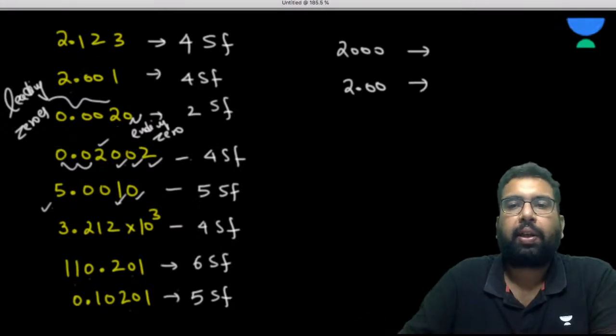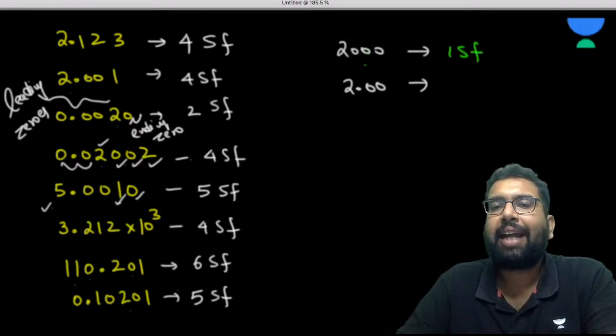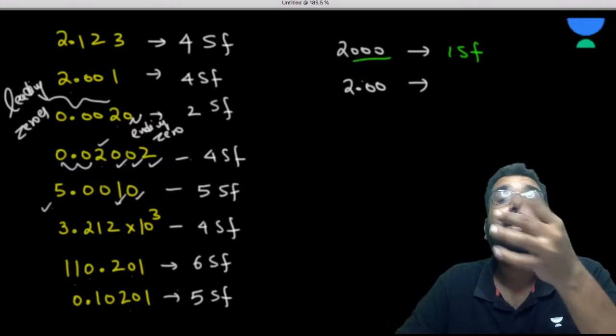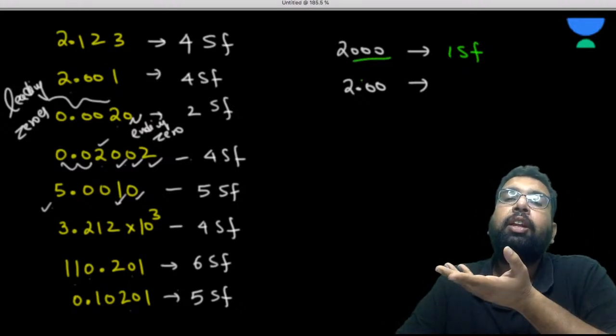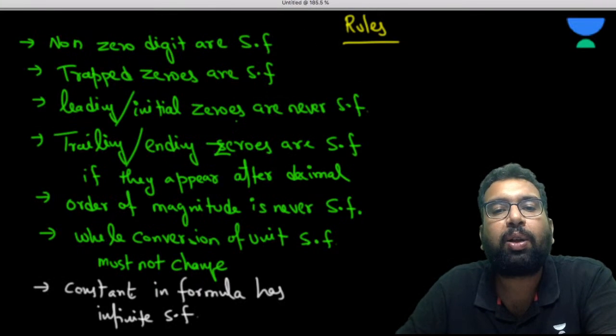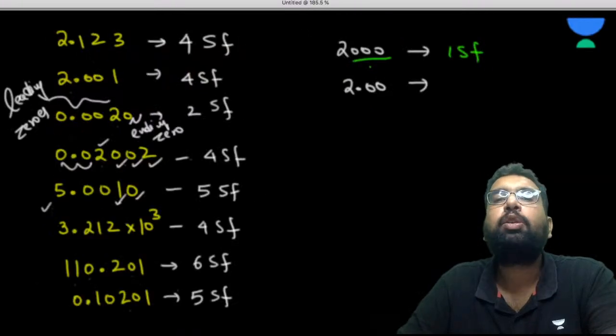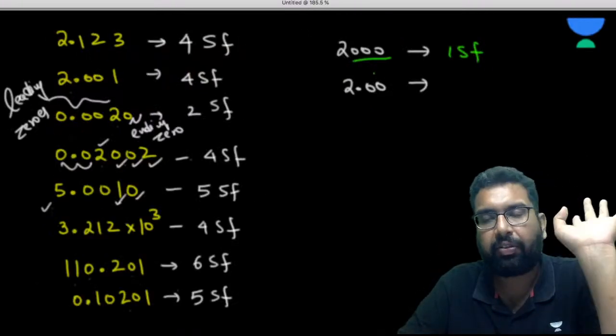Beta, there is only one significant figure in it. This 2 is non-zero, so it is significant, and these three zeros are not significant. Why are they not significant, sir? They are ending zeros, but ending zeros must appear after the decimal also. So these three zeros are not significant. There is only one significant figure here.